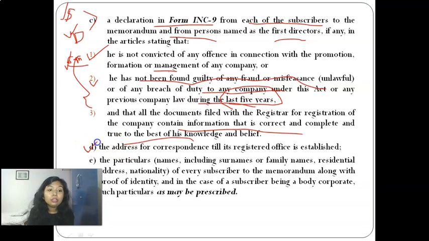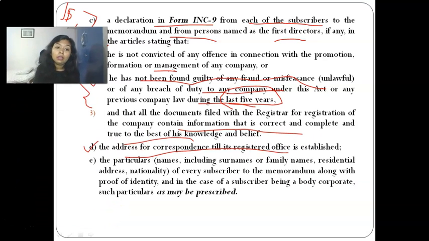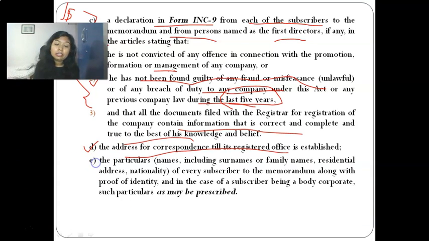Okay, and the fourth is you have to provide an address for correspondence till the registered office is established. There are two things in this. If you have a registered office opened on the date on which you are doing this filing, you can give the address of the registered office. If not, you can provide an address of correspondence, that is a place where any information or any letter or any notification or notices can be sent to you. Okay, it's an address basically. It can be your home address as well. And D is completed.